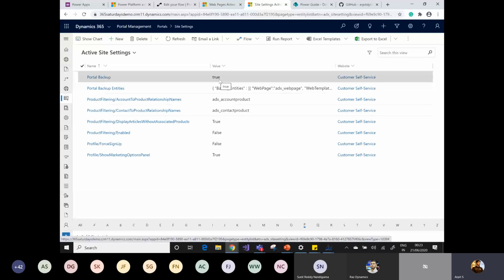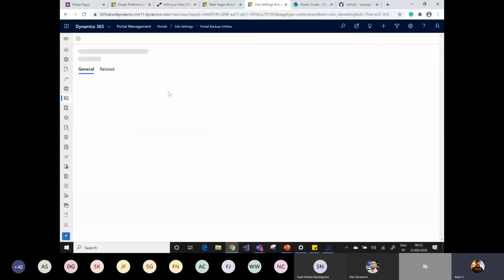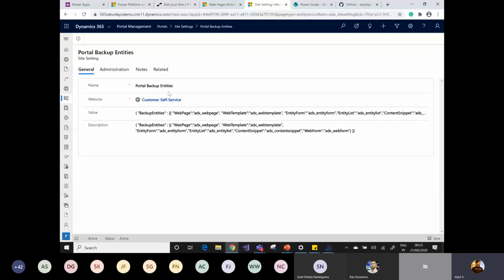I'm using SharePoint to dump all the custom files or your custom backup, but you can use OneDrive, Azure Blob Storage or Dropbox. There might be a lot of ways to do that, but I'm using SharePoint. So this is the first setting you need to enable. The second setting is portal backup entities. In it, you need to specify which entity you want to include as part of your portal custom code backup automation.